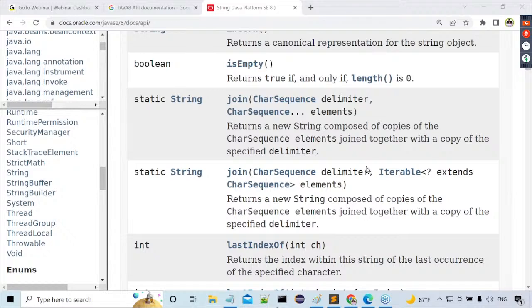In a company, no developer remembers all of these classes and interfaces. In Java 8, maybe 4,000 plus classes and interfaces are available. How is it possible for a developer to remember all? If anybody tries to remember all classes and interfaces, he is not the right person. Nobody will remember all classes and interfaces. Understand what I'm telling?